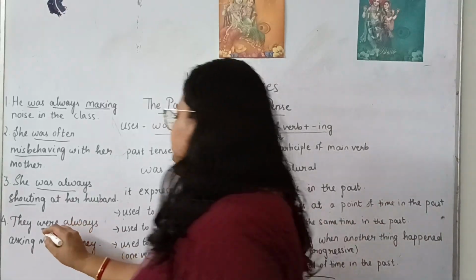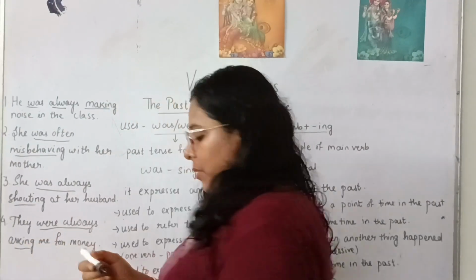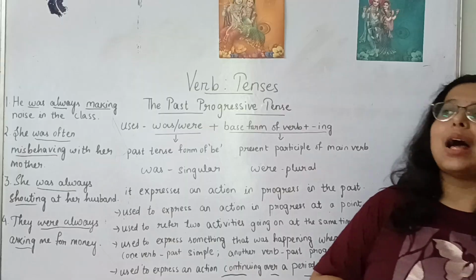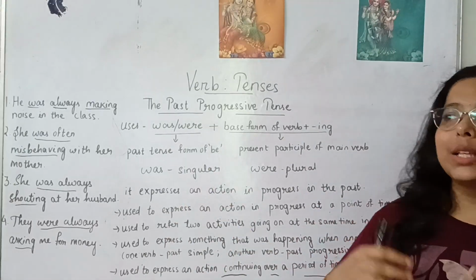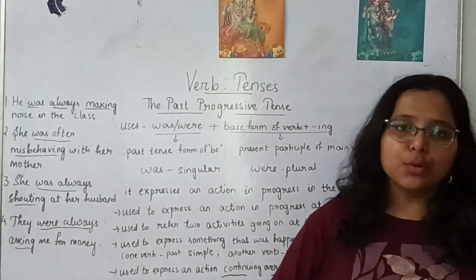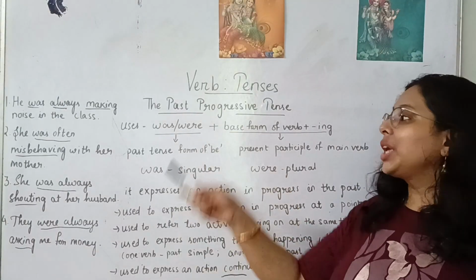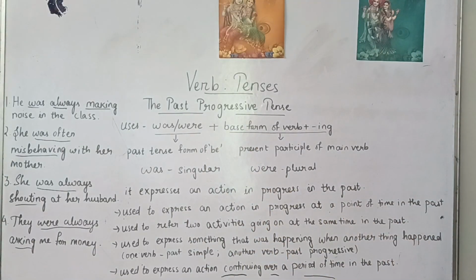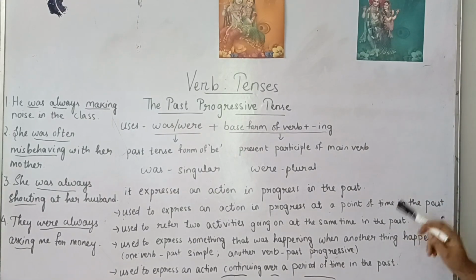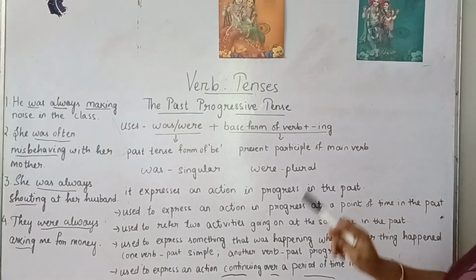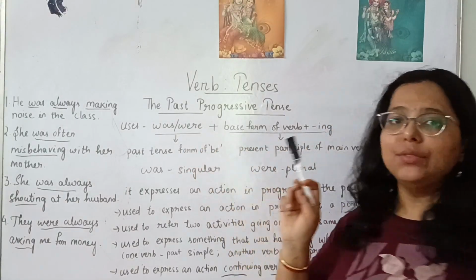Okay, they were always asking for money, but now they have got a good job or they are engaged in some work, so they are no more asking for money. So in the past, they were always asking for money. In such cases we can use the past progressive tense, which is used to express an action continuing over a period of time in the past. So these are the different rules that we need to remember while doing past progressive tense.